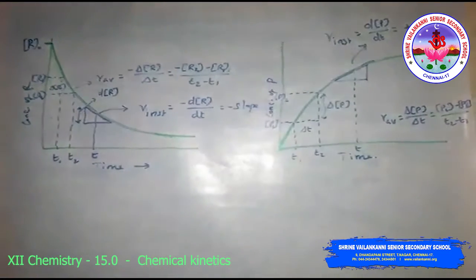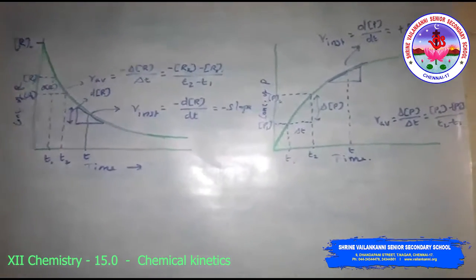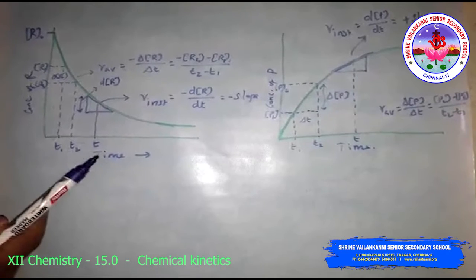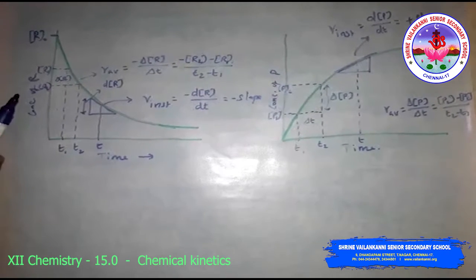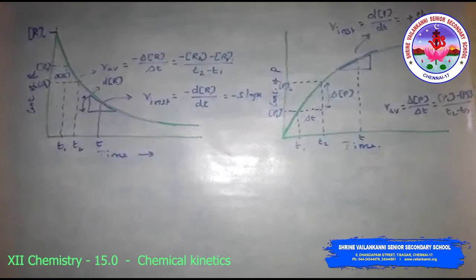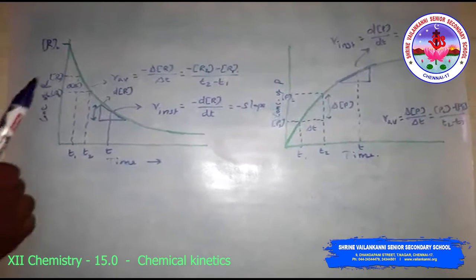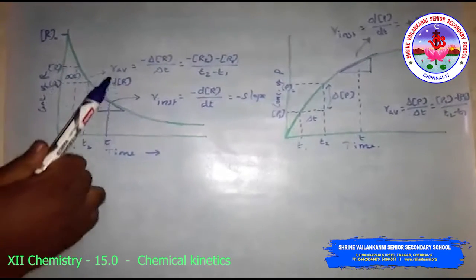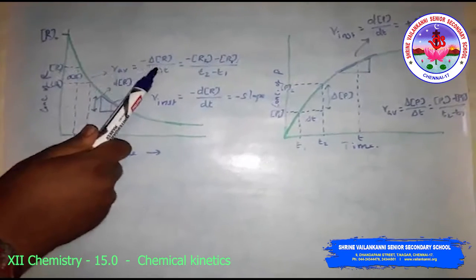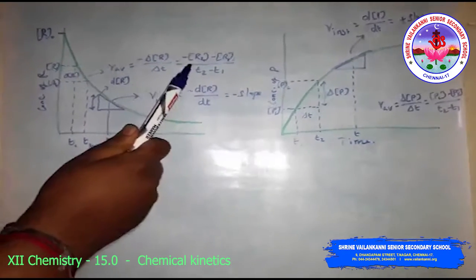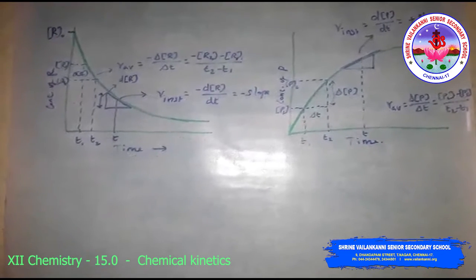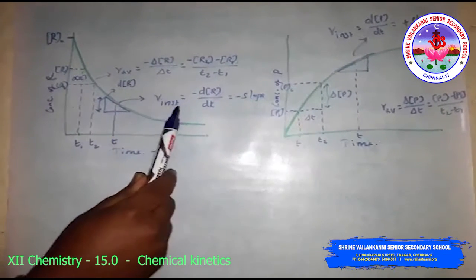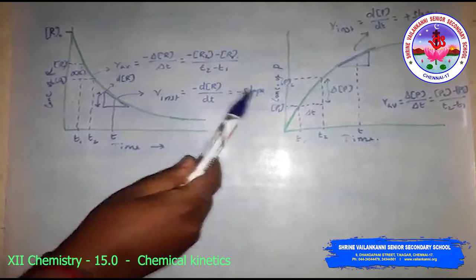So this is the graph for the average and the instantaneous rate of the reaction. This graph is concentration of the reactant versus time. Here R naught is the initial concentration, that is R1, and R2 is the change in the reactant. Here the average rate is minus delta R divided by delta T, equal to minus of concentration R2 minus concentration R1 divided by T2 minus T1, and for the instantaneous rate, minus dR by dt is equal to the negative slope.